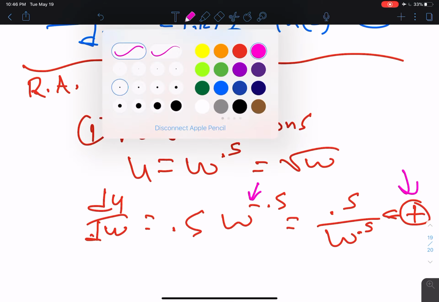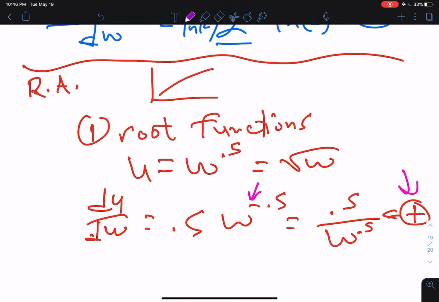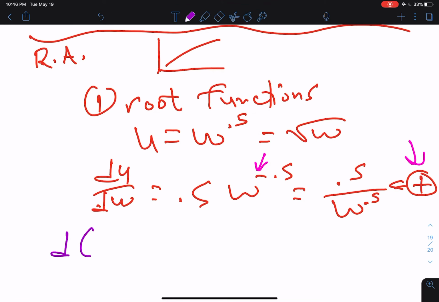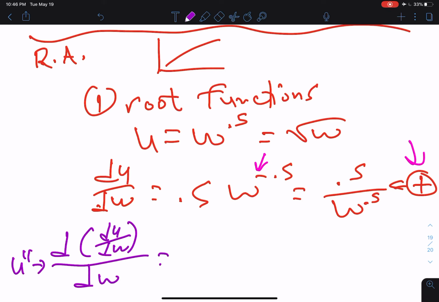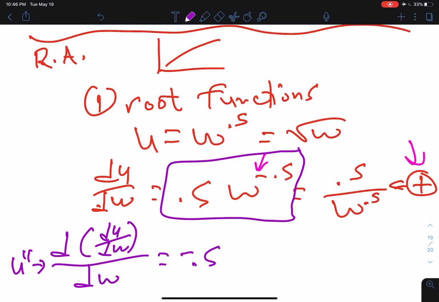Now let's look at d²u/dw², u double prime. It's easy to use this because now we see what happens. We have the minus 0.5 comes down, so we have minus 0.5 times 0.5 times w, and now we have to subtract 1, so we get w to the power minus 1.5.